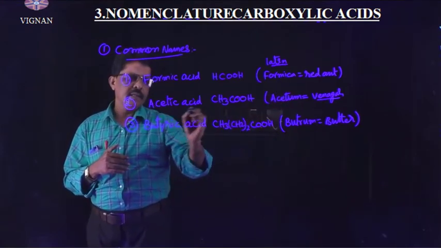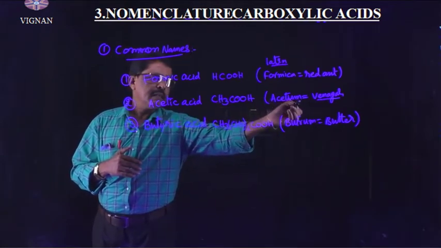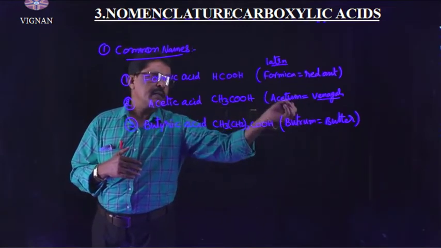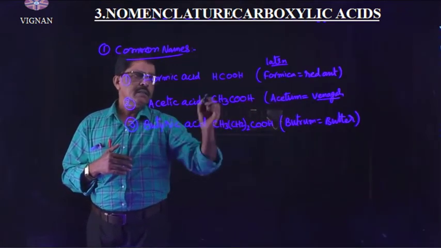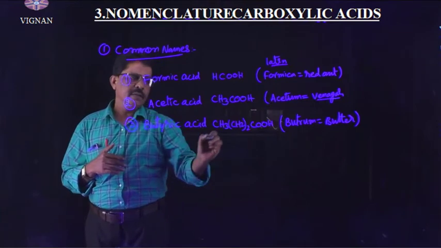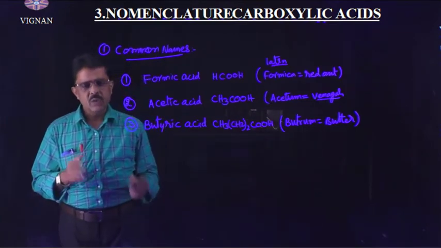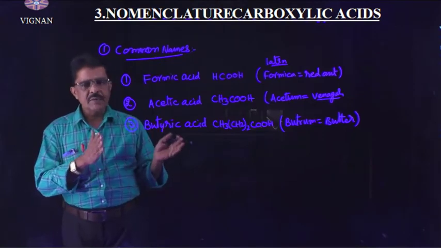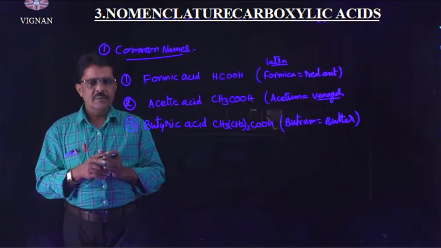Similarly, acetic acid is derived from acetum, which means vinegar. It is obtained in the vinegar, and butyric acid is obtained in the butrum. So their names are taken from their source of availability.